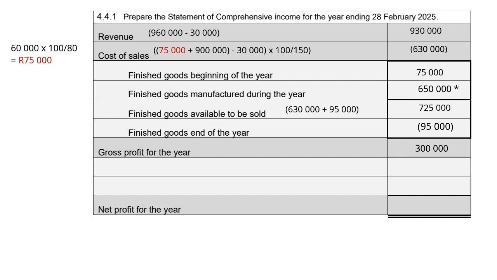Then after we've calculated the gross profit for the year, we then consider any administrative costs or any sales and distribution costs. The administrative cost is given as 80,000 Rand, which we'll minus, and the sales and distribution cost is given as 30,000, which we will minus. So our net profit for the year is then 300,000 minus 80,000 minus 30,000 to give you 190,000 Rand as your net profit for the year.